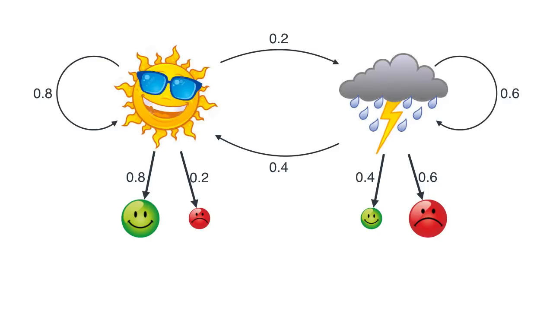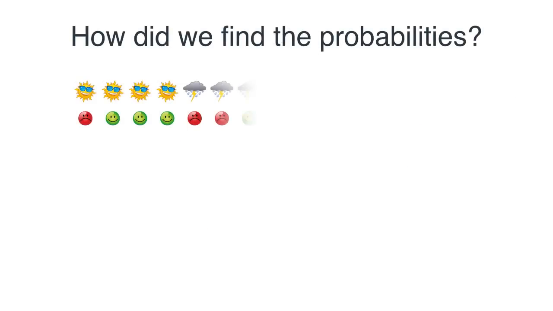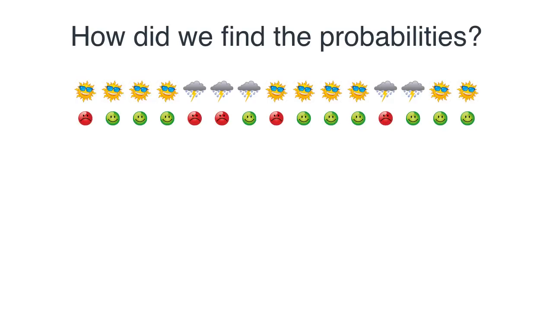So now let's calculate the emission probabilities, and it's equally easy. We now just have to look at previous data. So we look at all these observations, and we see, okay, how many times has a sunny day made Bob happy, and how many times has a sunny day made Bob grumpy? Well, 8 times it made him happy, as you can see, and 2 times made him grumpy. So therefore, this is an 80-20 split. So our probabilities are 80% and 20%.